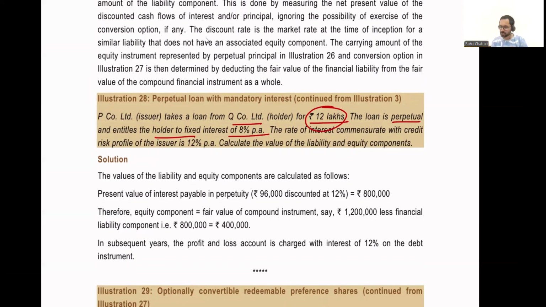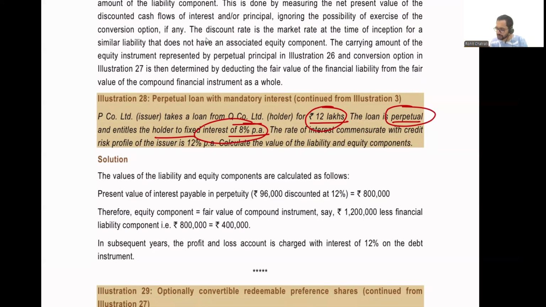Because it is perpetual, it basically means that P Limited does not have an obligation to pay this 12 lakhs back. It will pay it at the time of liquidation or at its own discretion. Whenever it wants to, it can repay this 12 lakhs. If it does not repay, as long as the company is active, it will be repaid at the time of liquidation. However, every year P Company Limited has an obligation to pay cash of interest of 8% to Q Company Limited.